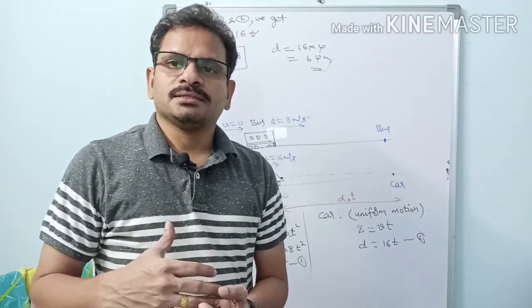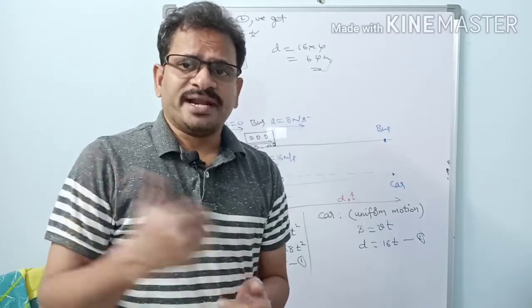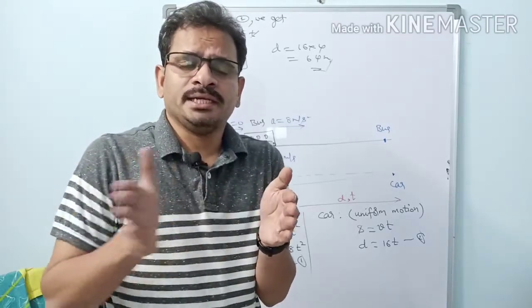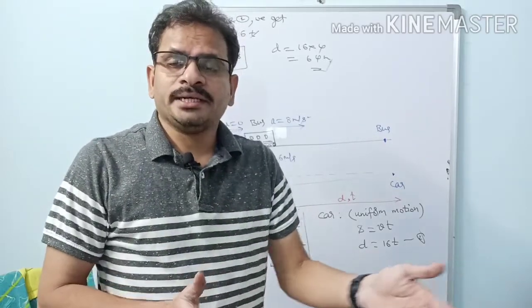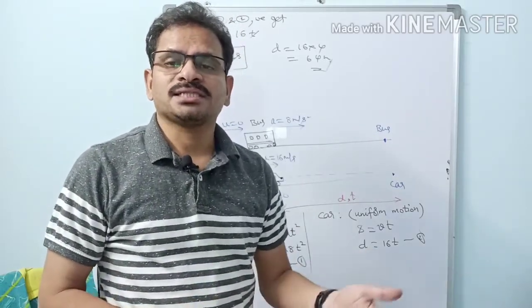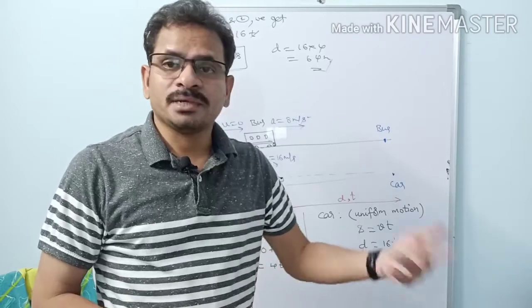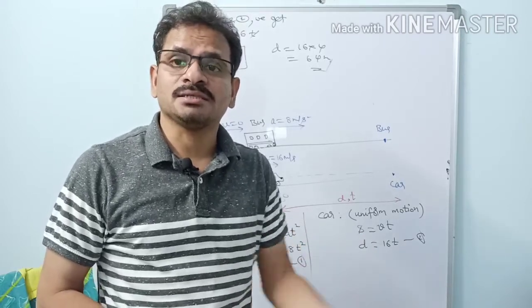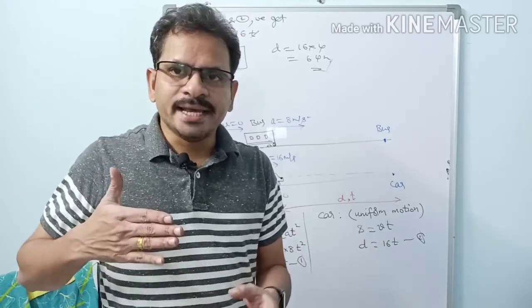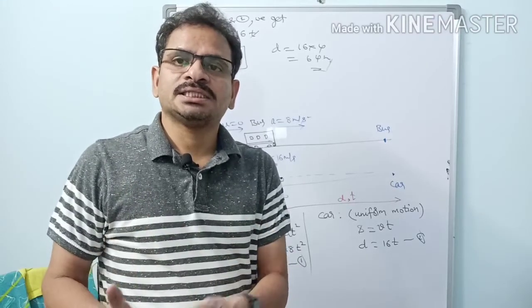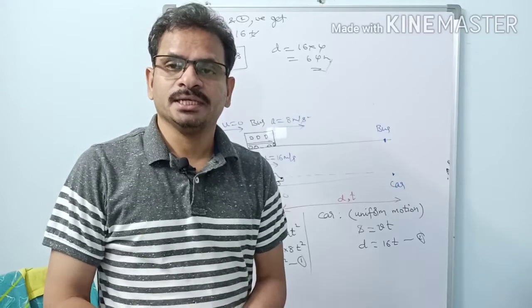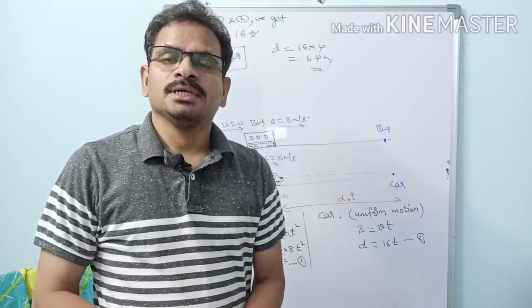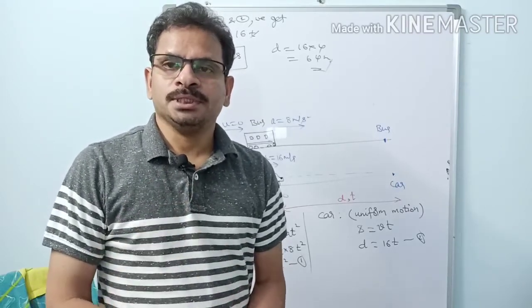If we consider different accelerations, say for some part of the journey it can be having some acceleration alpha, for another part some acceleration beta, and for another part some deceleration gamma, like that. So in the same journey, different values of acceleration and deceleration will be there. Such problems we will do in the next video.